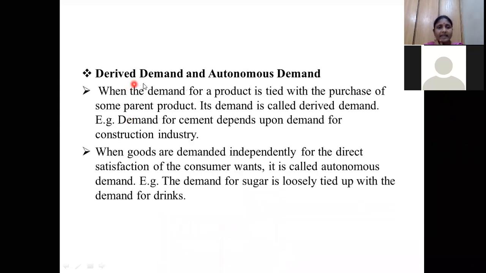Next, derived demand and autonomous demand. Derived means the demand is depending upon one other thing. That means it is depending upon the parent. When the demand for a product is tied with the purchase of some parent product, then it is called derived demand.